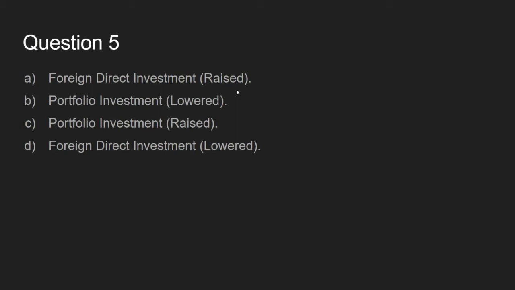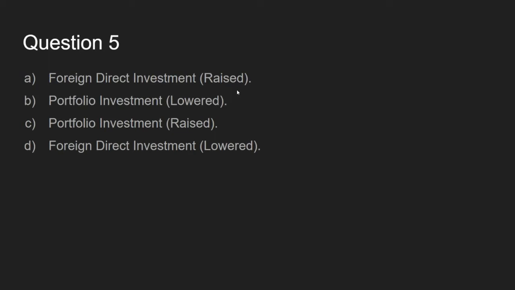For part B, a corporation in country Y sells all of its stock in a corporation located in country X to a citizen of country X. So this is portfolio investment, since it's not directly job related, it's monetary related, and this will lower the capital account since the money is being returned to country X.